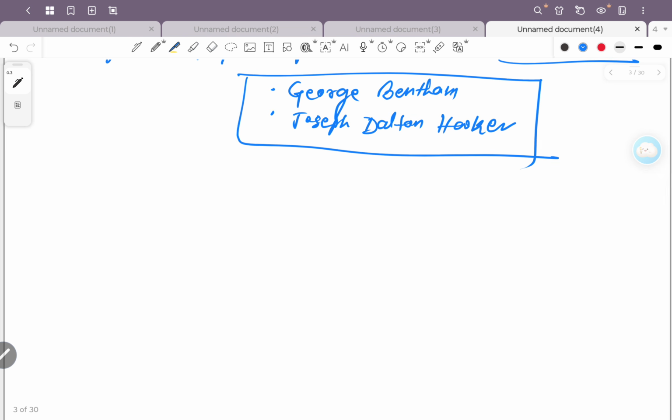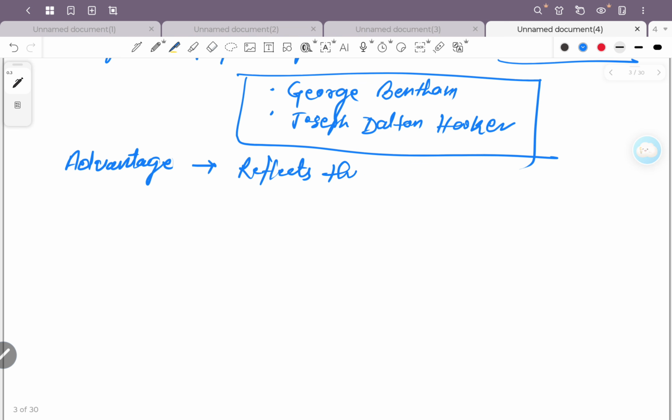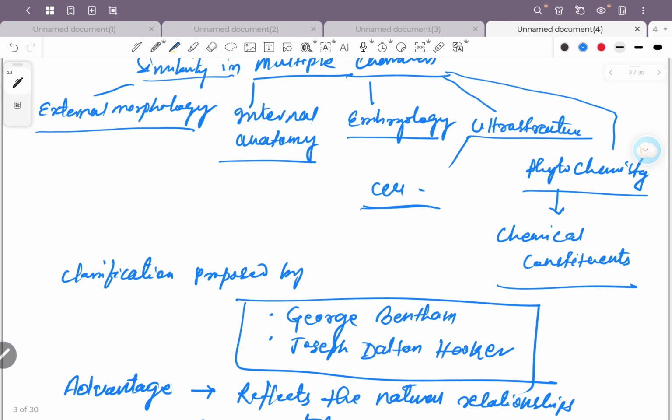Now what are the advantages? Because here so many characters are taken into consideration, it has one big advantage. So what is that advantage? It reflects the natural relationship more accurately, because here we are considering so many characters.